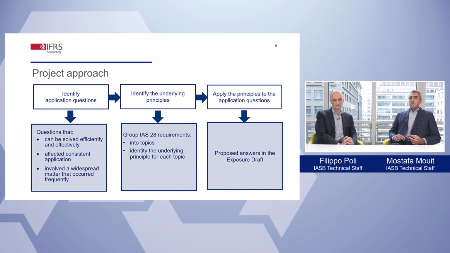Thanks, Filippo. Can you also tell our viewers how the IASB chose which application questions to answer? Well, as noted, there was a past backlog of questions. The IASB considered its past work and work from other organizations. It also received input from some national standard setters and large audit firms. After developing an initial list, the IASB defined selection criteria and applied these criteria to the initial list of questions, selecting those questions where it could answer and where the answer would help reduce diversity in practice.